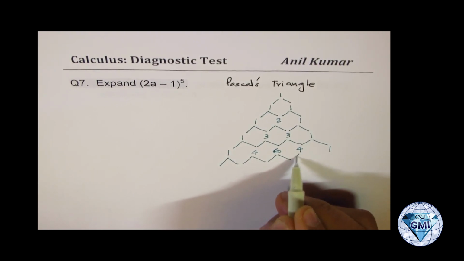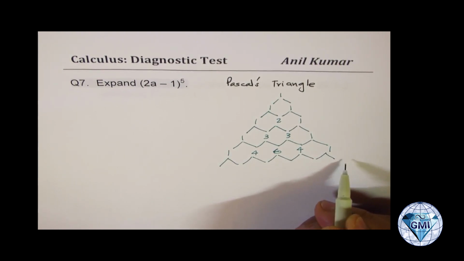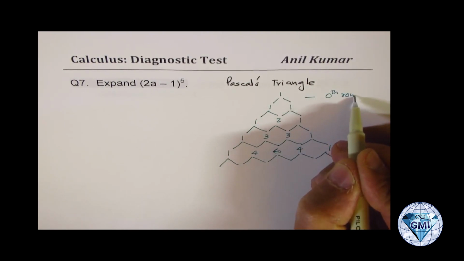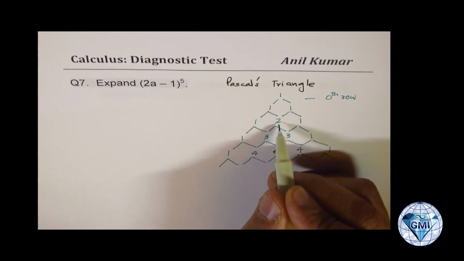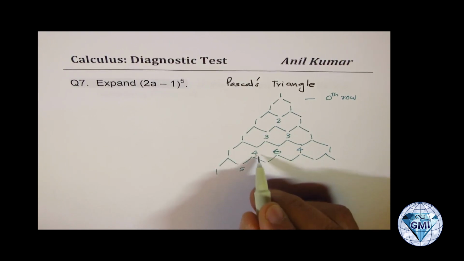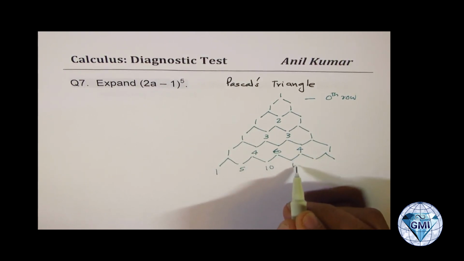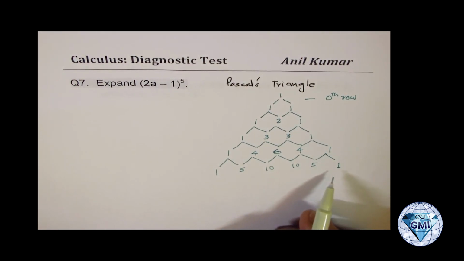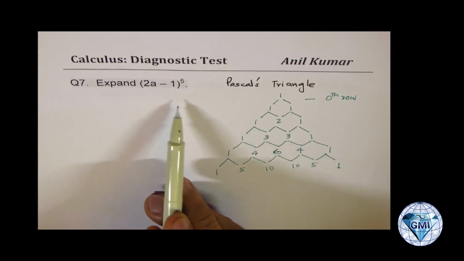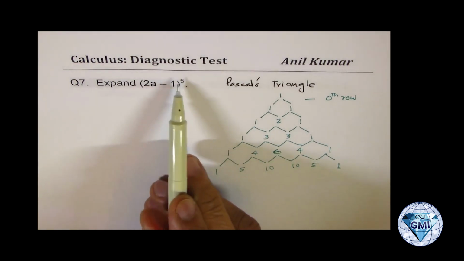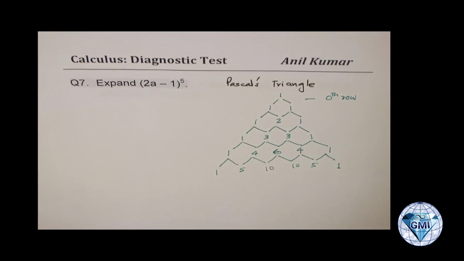Since we are interested in the power of 5, we have to do 5 rows. This is the 0th row. Then we come 1st, 2nd, 3rd, 4th, and now we are on the 5th row. So we get 4 plus 1 is 5, 4 plus 6 is 10, 10, 4 plus 1 is 5, and 1. So these are the coefficients when you expand this. And remember, whenever you expand a binomial expression, when you add their powers it will always be the same, 5, correct? So now it is easy.